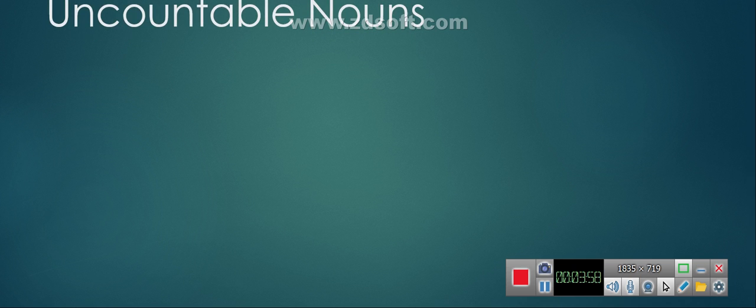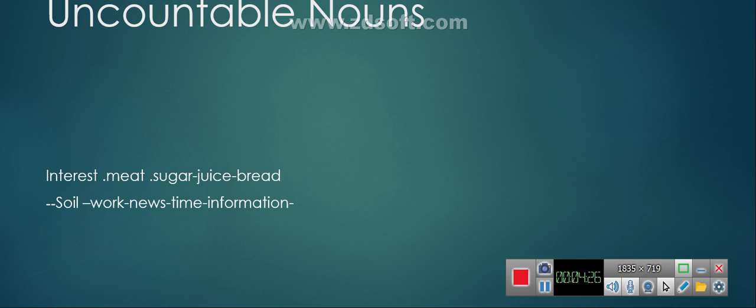Let's move to uncountable nouns. Uncountable nouns means nouns that I cannot put in single and plural. They are only used with single. Like what? Interest, meat, sugar, juice, bread. We normally use interest is. We use them with a single verb. I cannot use them with plural. Take care of this. We have also information, use, work, soil. All these are uncountable nouns.